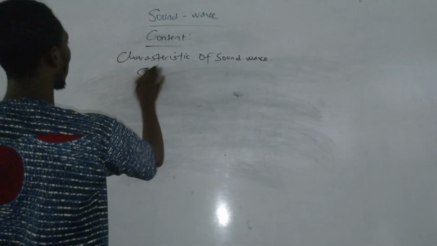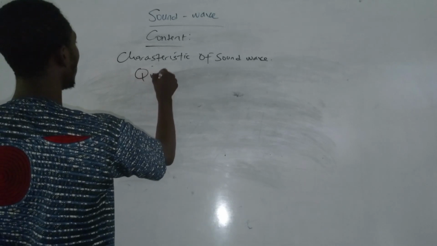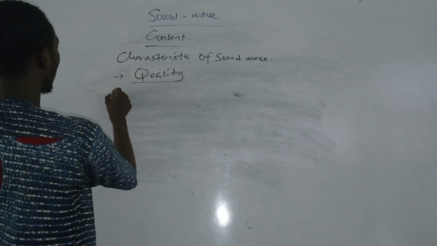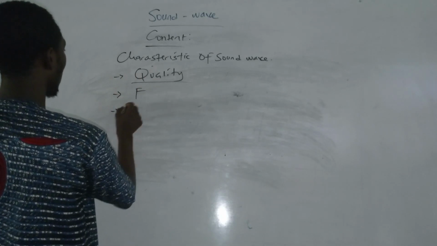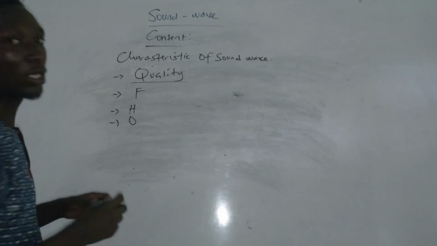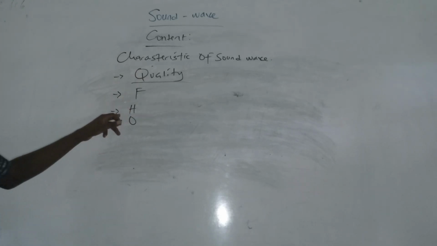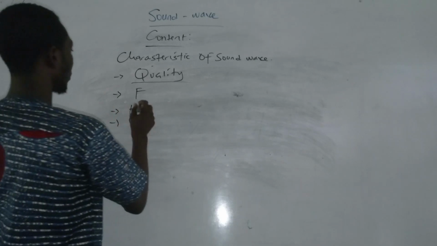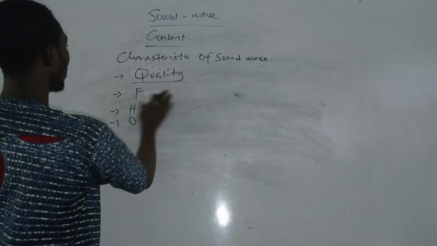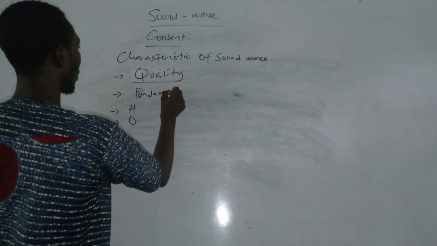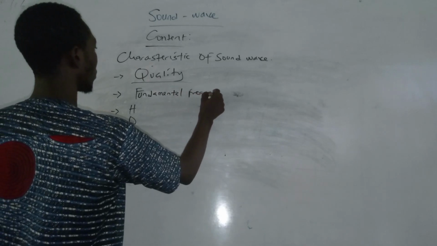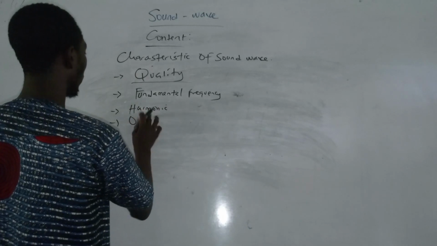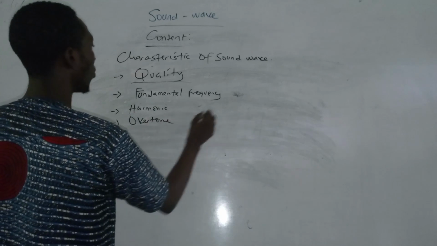So we are still on quality. We say quality, one of character, depends on fundamental frequency, harmonics, and overtone. I'm using F to denote fundamental frequency, H to denote harmonics, and O to denote overtone. Let me write this: fundamental frequency, harmonics, overtone. So now what do I mean by this?